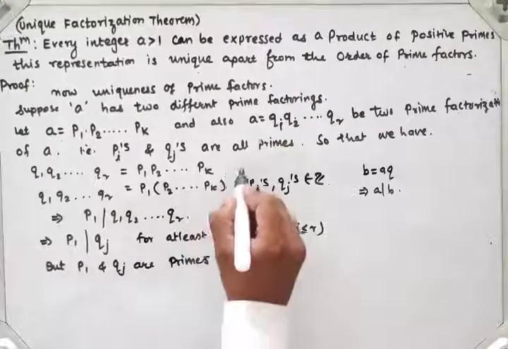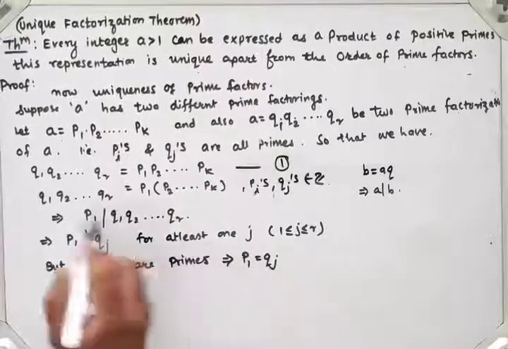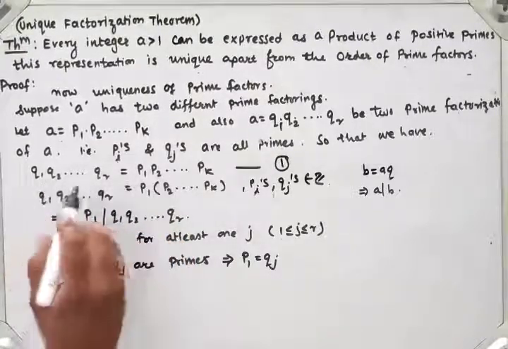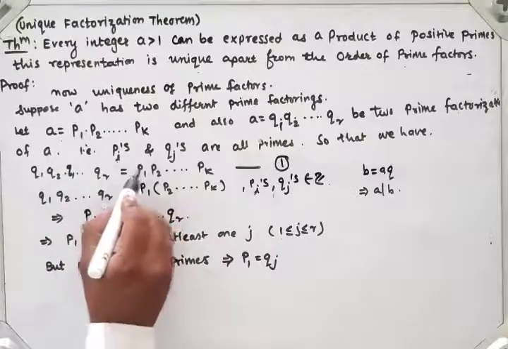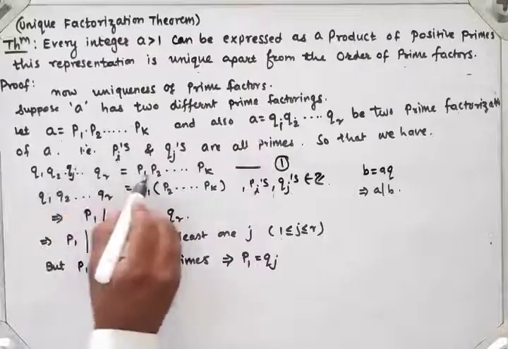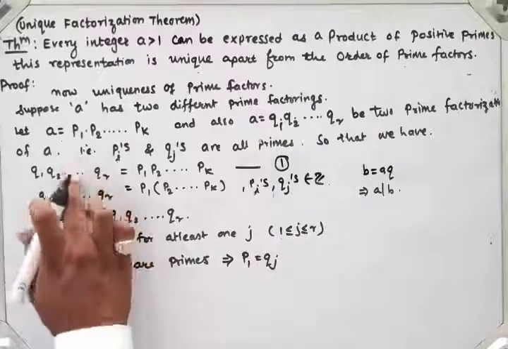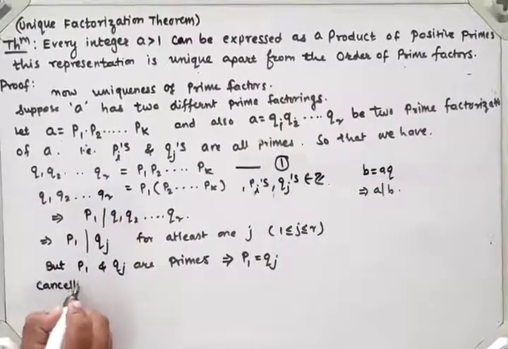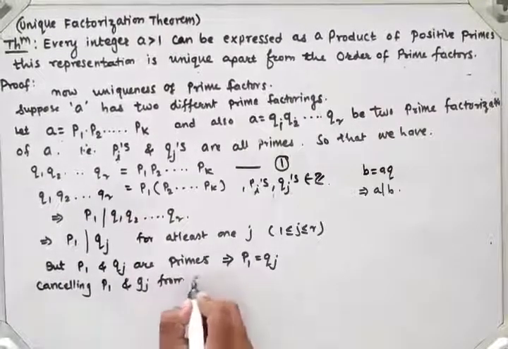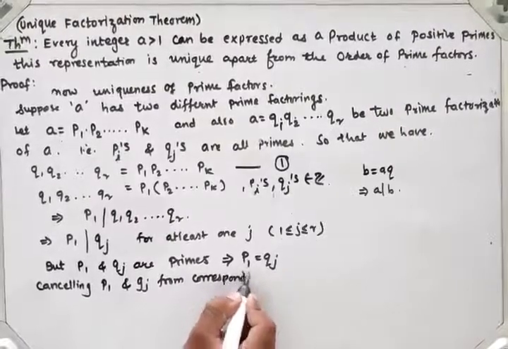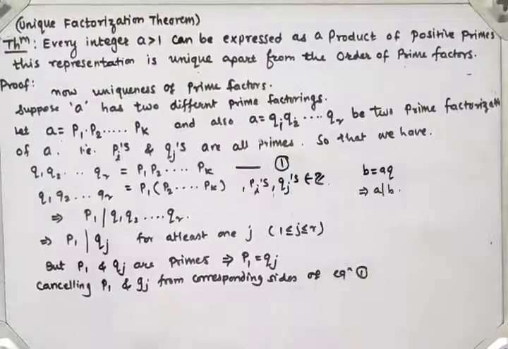I will write this as equation 1. So P1 and Qj have the same value, so I will cancel both sides, right? Cancelling P1 and Qj from corresponding sides of equation 1, what will we get?